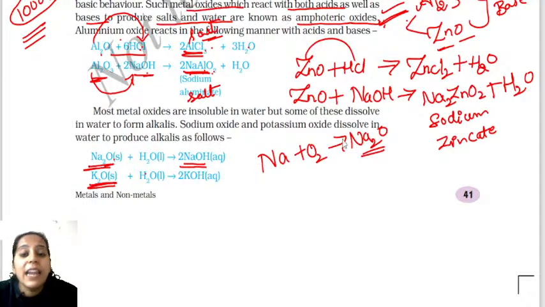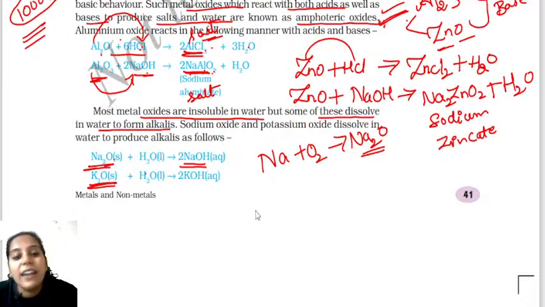Okay, so here they ask a 1 mark question. We are talking about the alkalis. See, most of the metal oxides are insoluble in water, but these dissolve in the water to form alkalis.